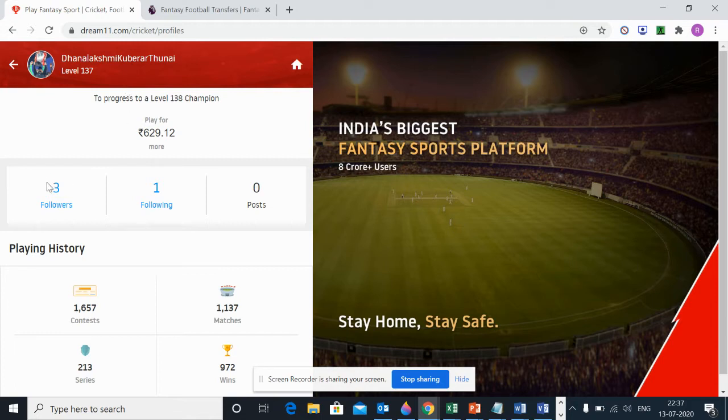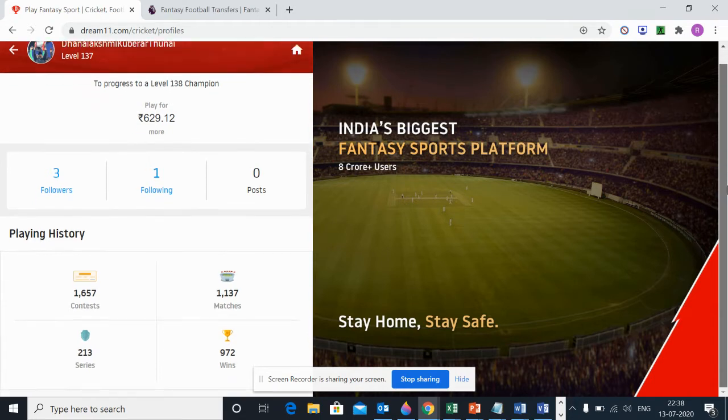So that's my level. And even though my followers are very few and I'm following only one person, which I'm not keen on, hopefully with this YouTube initiative, I feel that I must increase my followers to at least 100 in the best case. So let's wait and watch how it goes. And this is my playing history, number of contests I participated in, 1600 plus, and number of matches, series wins,